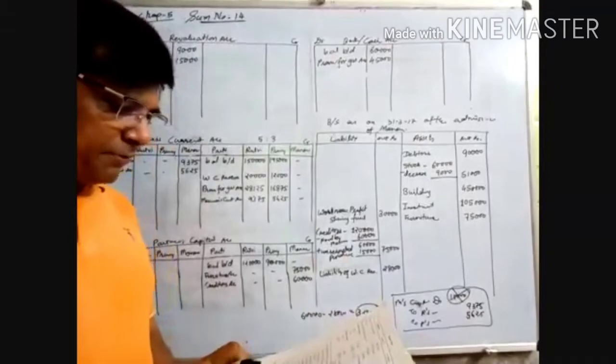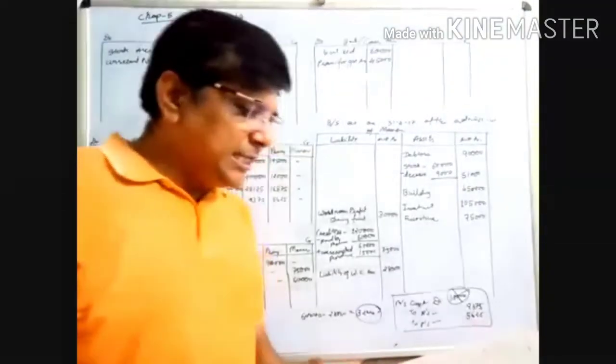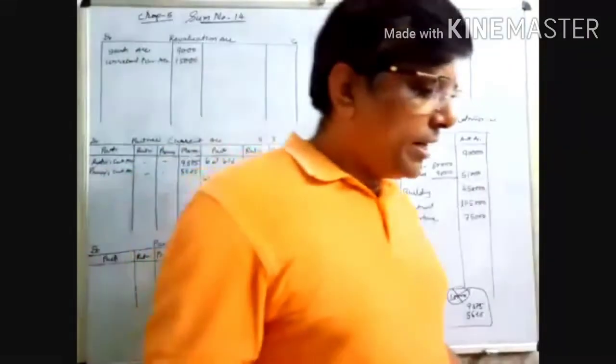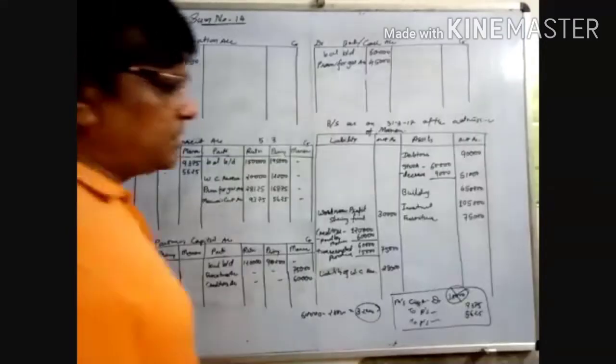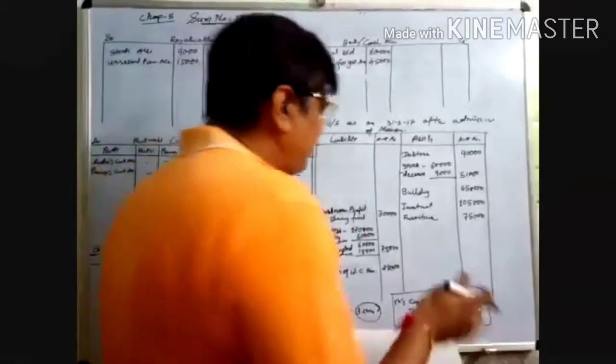Market value for 45,000 is okay. Now, last adjustments are left. Accrued interest on investment 24,000 is not recorded. Recoverable interest income due but not received. So it is accrued interest receivable.